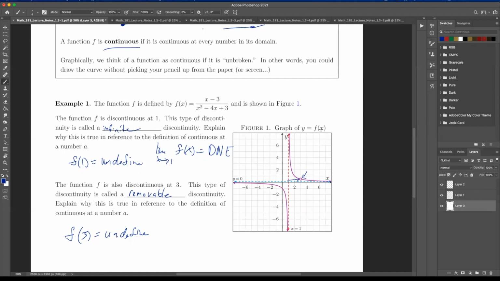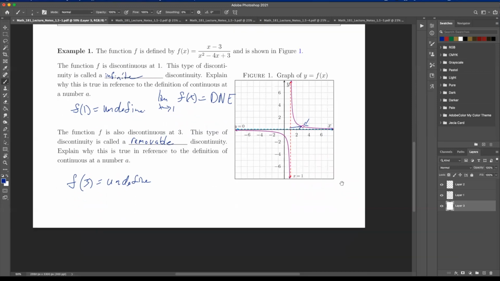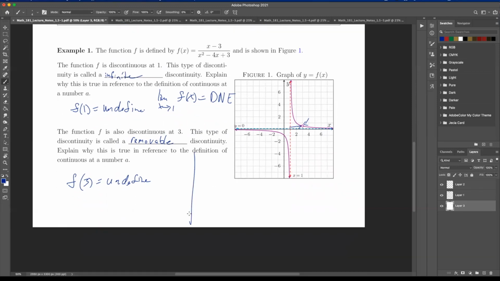Well, let's pretend the function was defined. Let me do something really quick right here. Let's pretend we had some g of x, which also looks exactly like this, where g of x is x squared minus 4x plus 3 over x minus 3 when x is not equal to 3. And let's just say it's 4 when x equals 3. So if we had this here, oops, I'm on the wrong layer. Here, once again, we still have this hole, but now we're going to define the point right here.